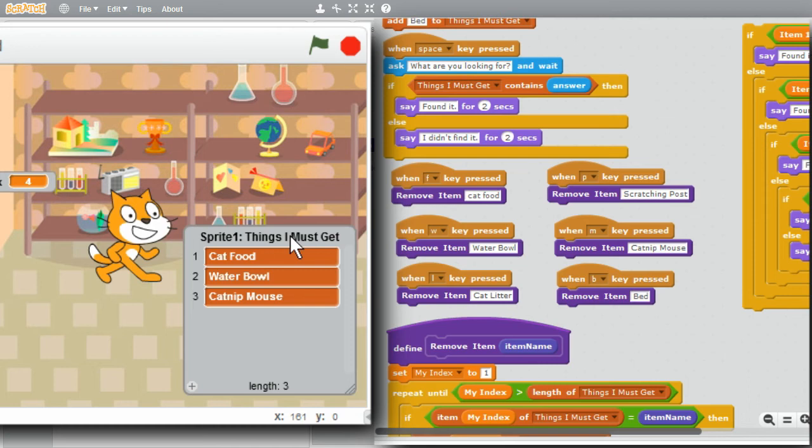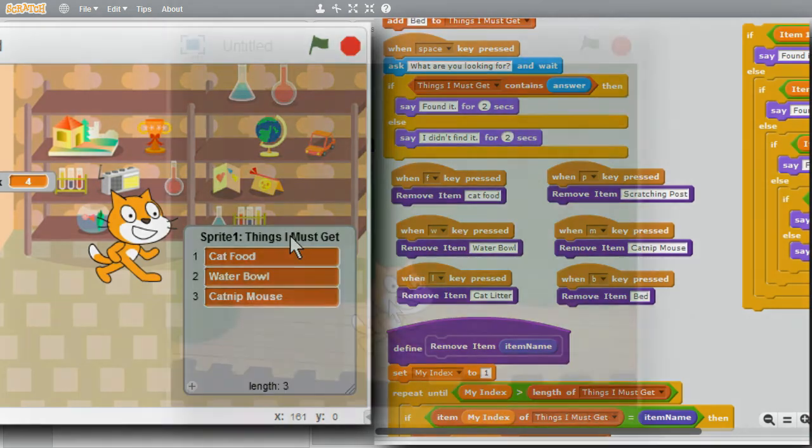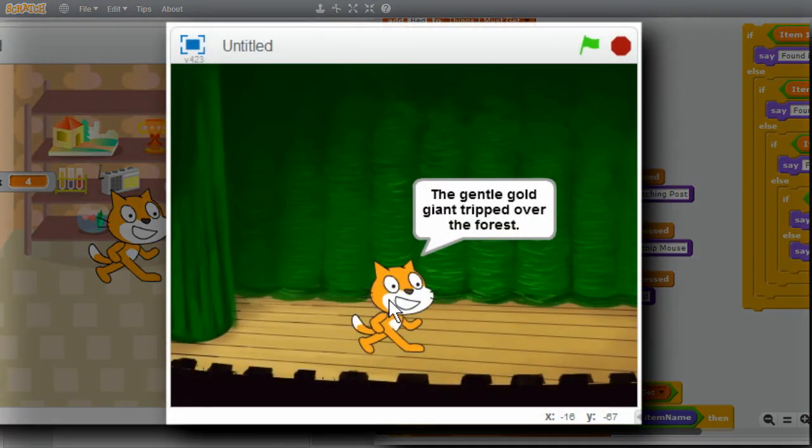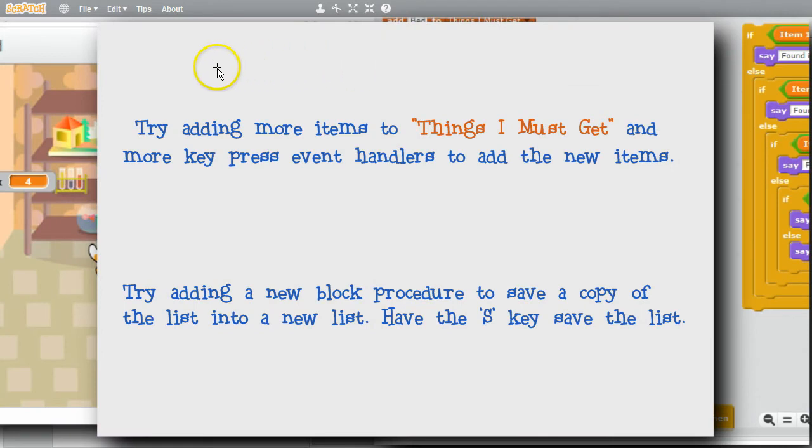It's important that you work with lists and get comfortable with them. They're a very powerful way to save, search, and change a set of data. I have many more examples of lists to come. It's important that you work with this example and get experience with lists. Try changing the program. Try adding more items to the list and add their key press handlers to search for them too. Try adding a procedure to copy the things I must get list into a new backup list so the cat can save its list at any time when the S key is pressed.